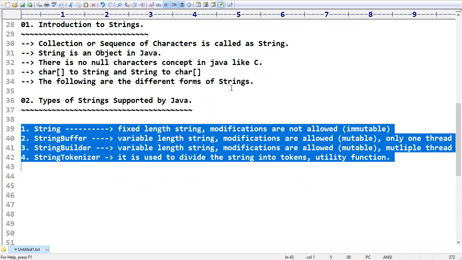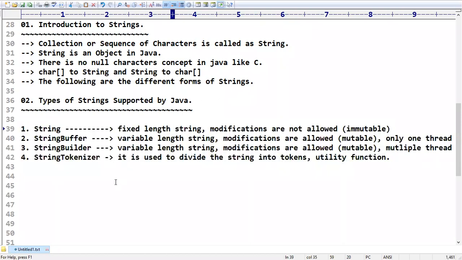Because when we do modification in a string, a new object is created. Yes, you are giving the answer: non-synchronized. These are different types of strings supported by Java. Hope the introduction to the strings is very clear for you people, right? Do you have any doubts up to this? Please confirm.